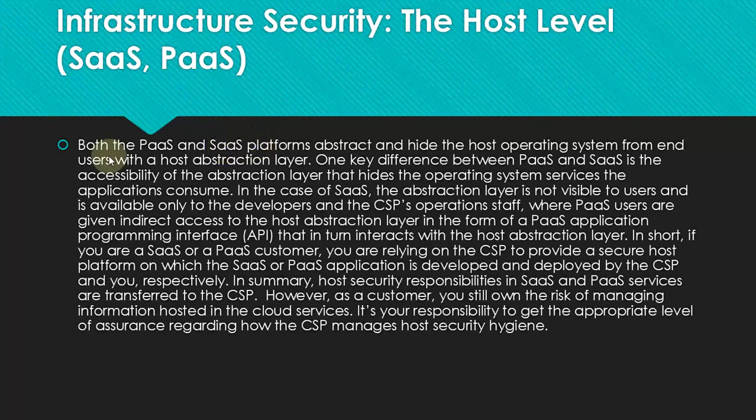In the case of SaaS, the abstraction layer is not visible to the user and is available only to the developers. Meaning at SaaS there is no abstraction layer provided to the user, it is provided only to the developer or CSP operation staff. Whereas in PaaS, the user is given indirect access to the host abstraction layer.